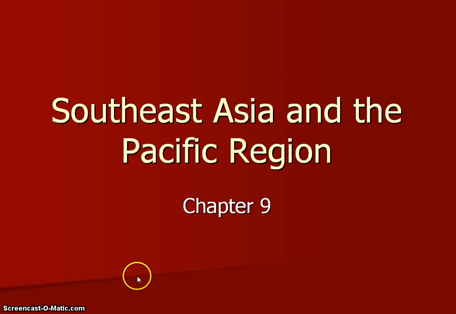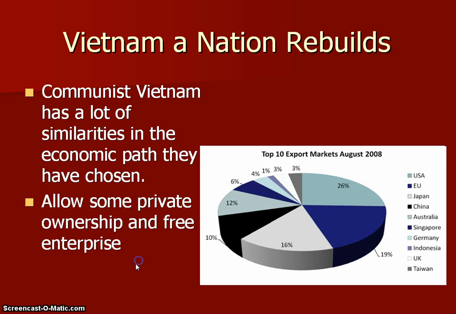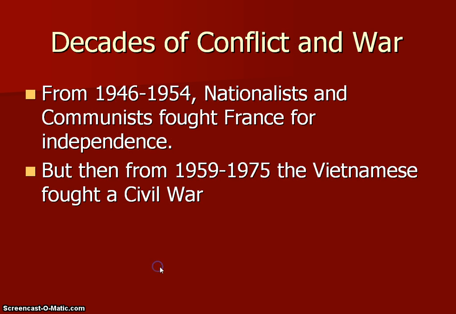Southeast Asia and the Pacific Region, Chapter 9. We're going to focus on two countries today, Vietnam and Australia. Vietnam is a communist country, and it has a lot of similarities with China in the path that they've chosen. They allow some private ownership and free enterprise, but not all the way. And this is just an example of some of the export markets that they have, so lots of exports.